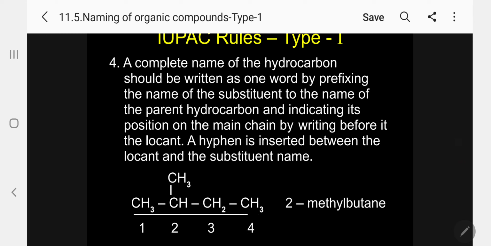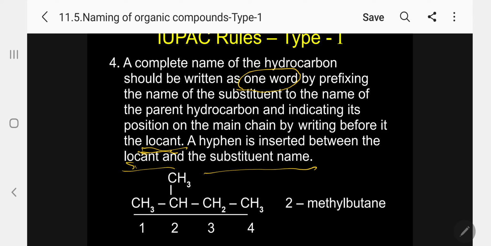A complete name of the hydrocarbon should be written as one word for the parent chain. Please follow. By prefixing the name of the substituent to the name of the parent hydrocarbon and indicating its position on the main chain by writing before it the locant. Locant means number. A hyphen is inserted between the locant and the substituent name. I will read, kindly follow. Very, very easy. Don't be afraid of the sentence.